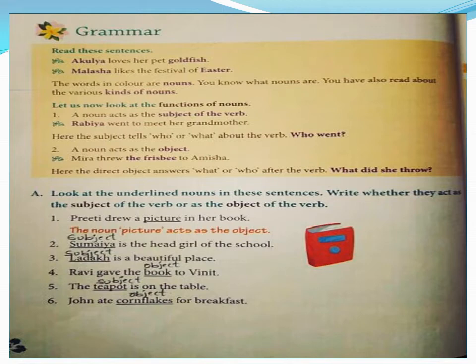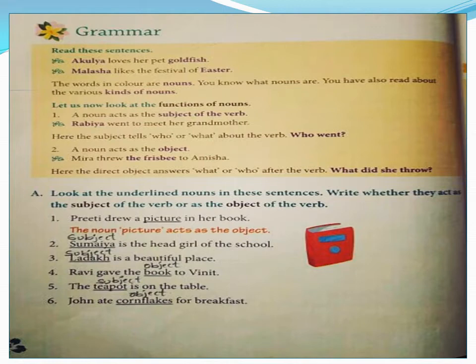Who went? Rabia. Who is doing the action? Rabia. So, Rabia is the subject, children. Did you understand? Here, subject tells who or what about the verb. A noun acts as the object. So, a noun can be subject and it can be object also.